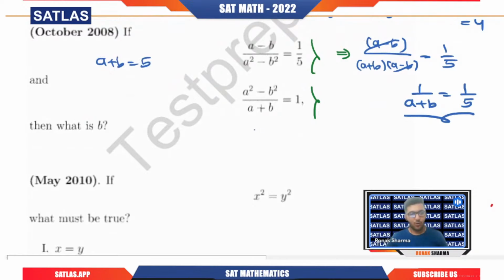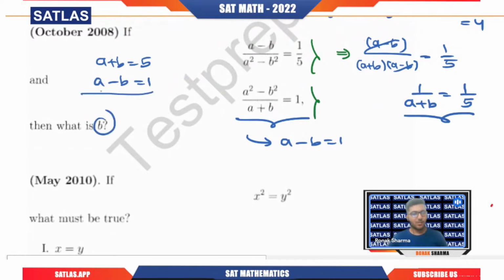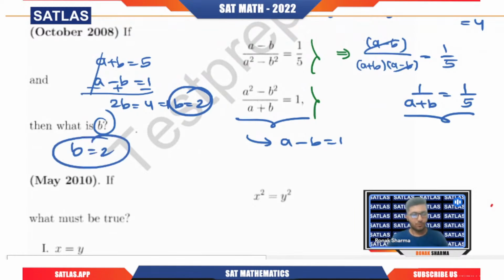Similarly, here I guess what you will have. Tell me what you will have when you have a square minus b square divided by a plus b equals to 1. So if you simplify it, you will have a minus b equals to 1. So if we do that, clearly you want b, so you subtract these two equations. When we subtract two equations, we simply change the sign of the terms of the second equation. So this will become minus, this will become minus. This will cancel out, b plus b is 2b, 5 minus 1 is 4. So b is 2, b equals to 2. So this is the answer to this question.